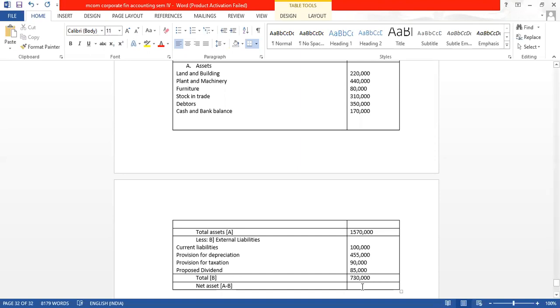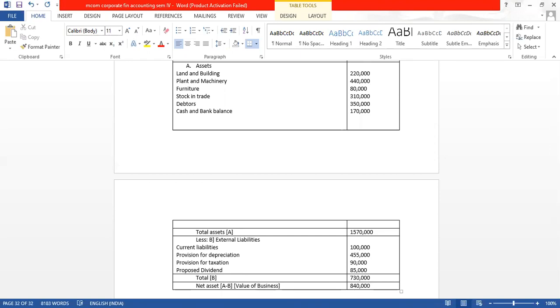So A minus B, how much are we getting? We are getting 8,40,000. This net asset is nothing but our value of business as per net asset method.